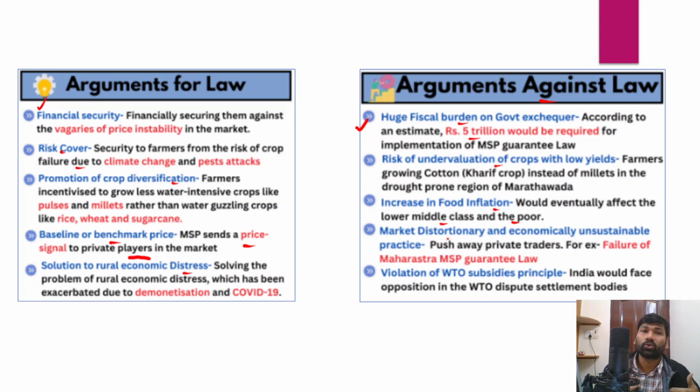If the government started procuring all the food grain, of course it impacts the food inflation as well, because private players would have a lesser amount of food to sell in the market, and market distortion and economically unsustainable practices may also start, and it would also lead to black marketing as well, and it even leads to the violation of the WTO subsidies principle. As per the WTO subsidies principle, developing countries should not give more than a 15% limit of subsidies. However, if India provides legal guarantees to MSP, that would lead to the violation of the WTO subsidy principle.